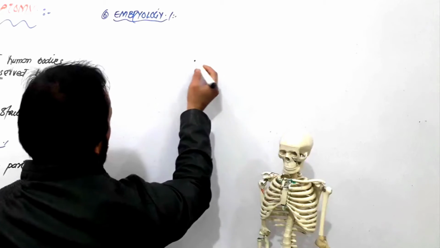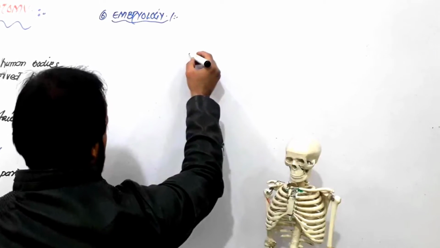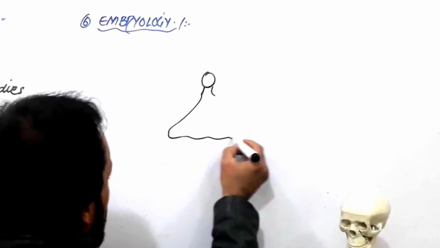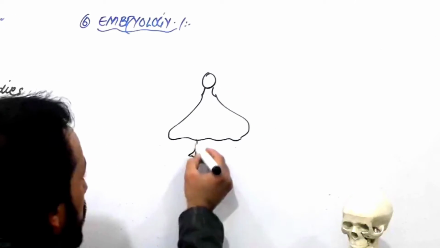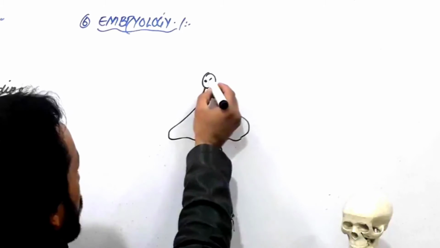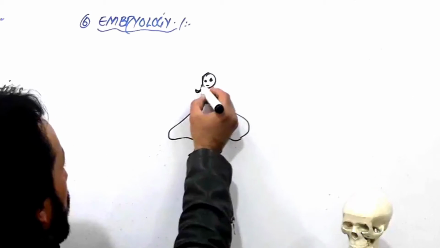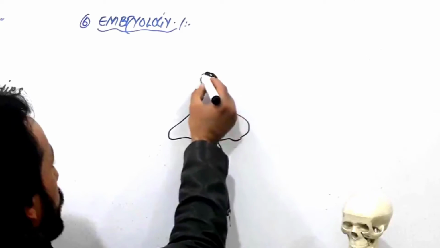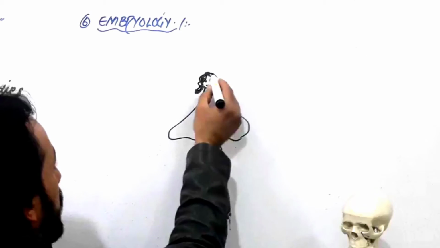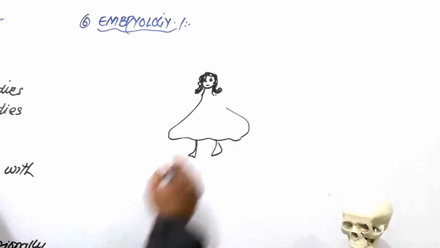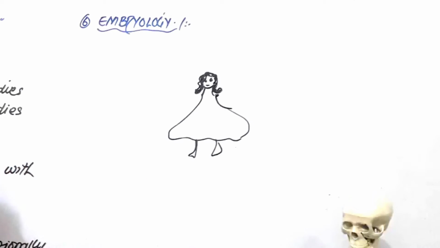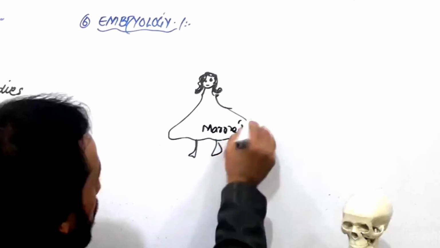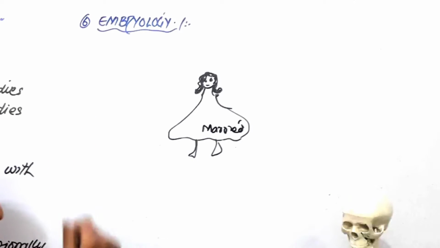If here is a female, right, this is a female, and she got married, and after a year or two she got pregnant. Here is a female and she got married. Okay, she is married, and after a year or two she got pregnant.